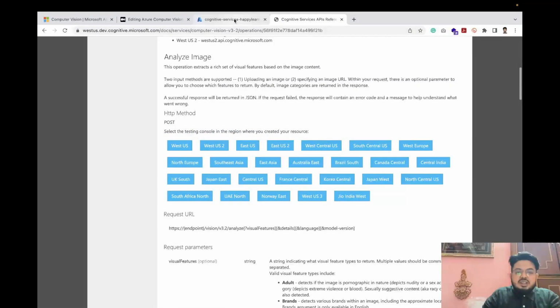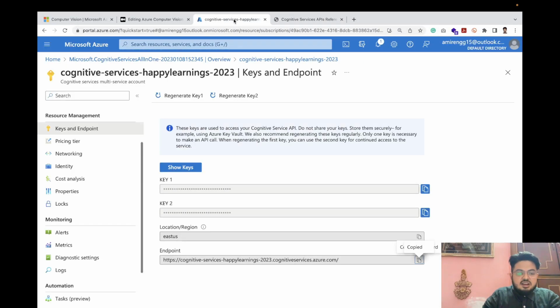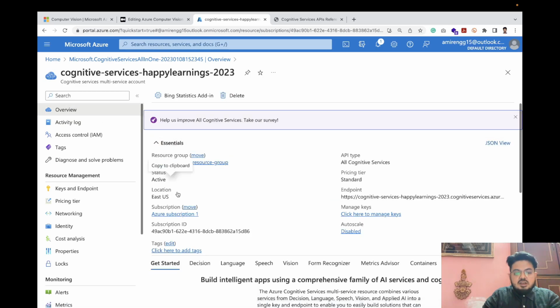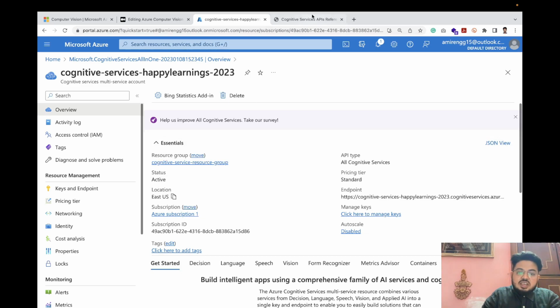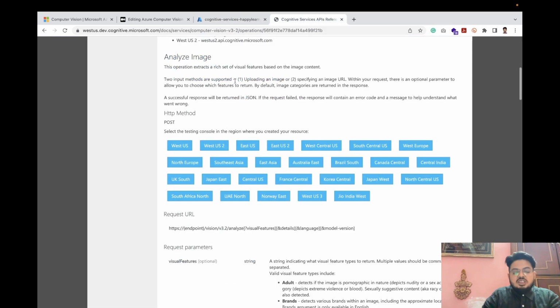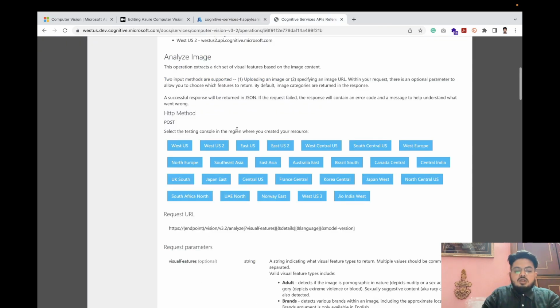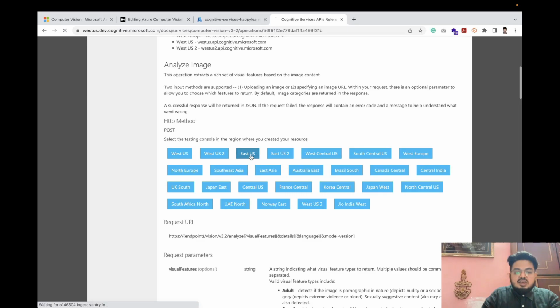So we need to go to the overview of our page and search for location, which shows East US, and the same location or region we need to select over here. Other locations will also work, but since this is the nearest, the API will work faster. So let us click East US.